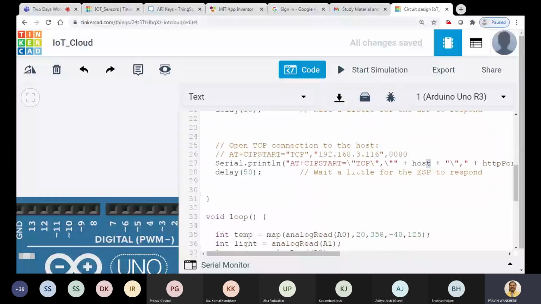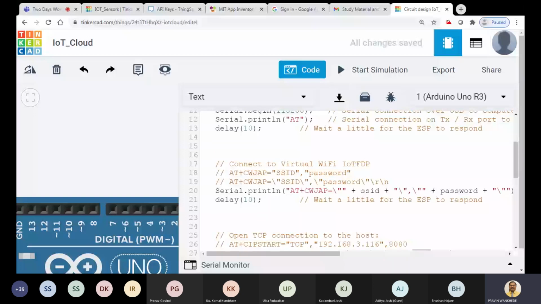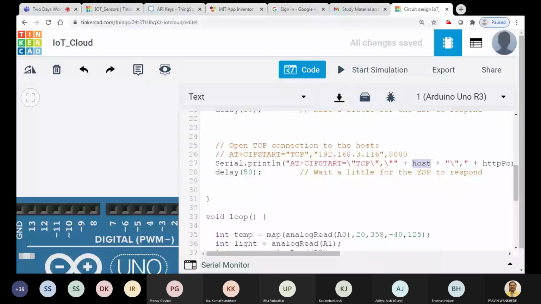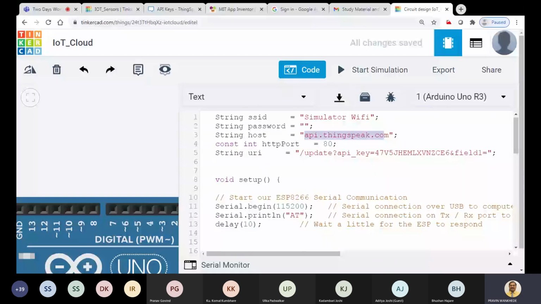Fine. So it means that now our connection is established with the internet through the Wi-Fi network, and we have connected with the host of the cloud thingspeak.com. Fine. Now once we are done with this, what we have to do finally is send the data in this format. Already we have written our write API key, and the only thing we have to do is send this data in some particular format.